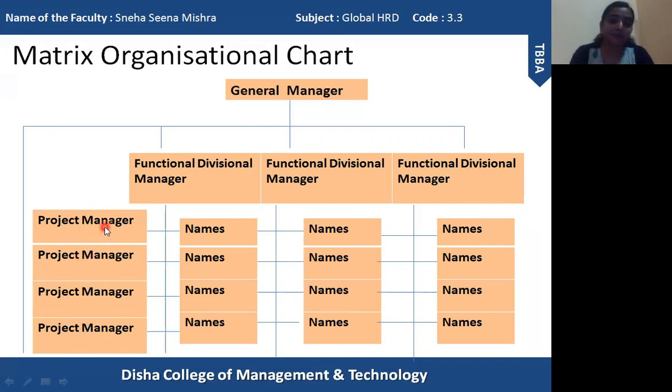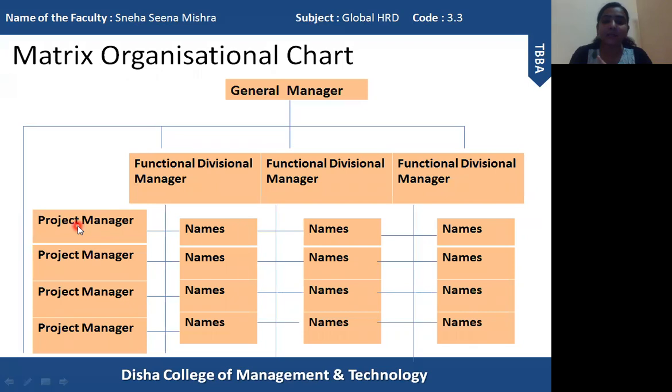Now each and every project needs employees from these 3 departments, one from each. So this project manager has employees from 3 different divisional managers. So this is an employee, and this employee follows the order of the functional division manager.